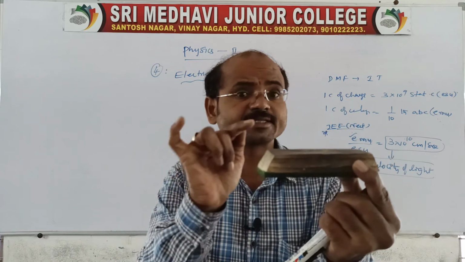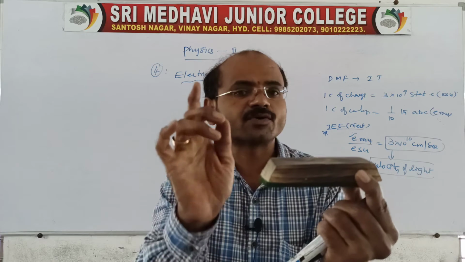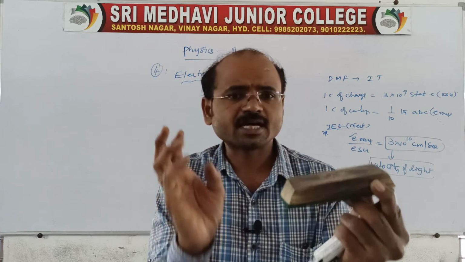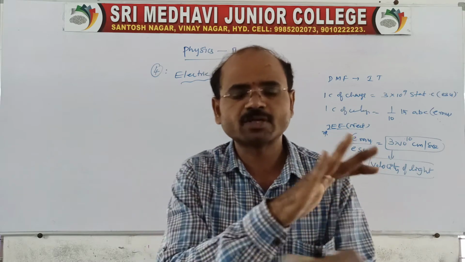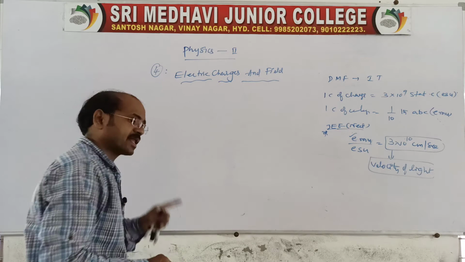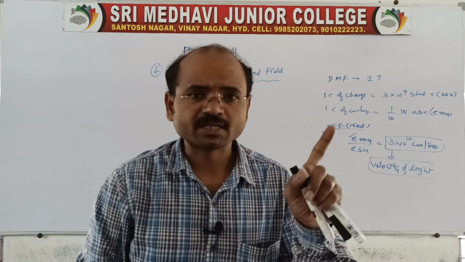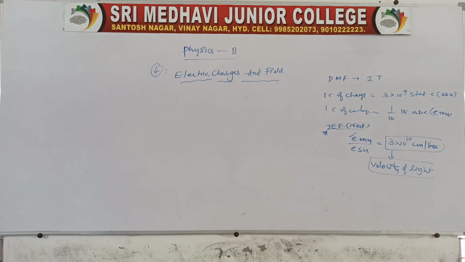That's why mass can exist without the charge. But the charge cannot exist without the mass. Charge exists only with the mass. Without the mass it cannot exist. That's what we can say: mass can exist without the charge, but charge cannot exist without the mass. This is the information related to the charge.